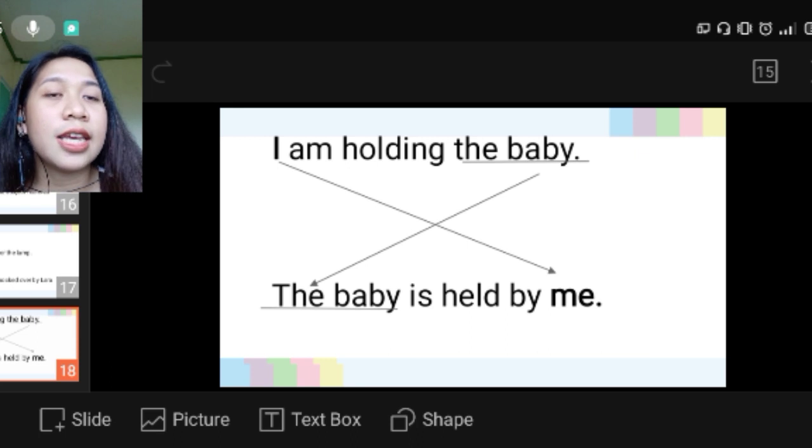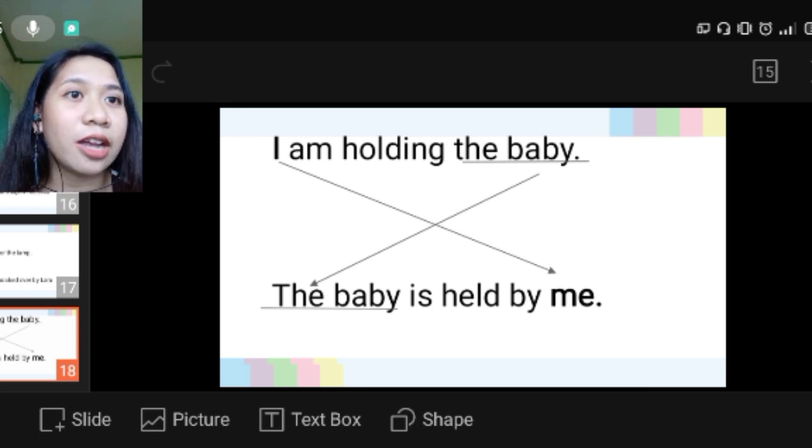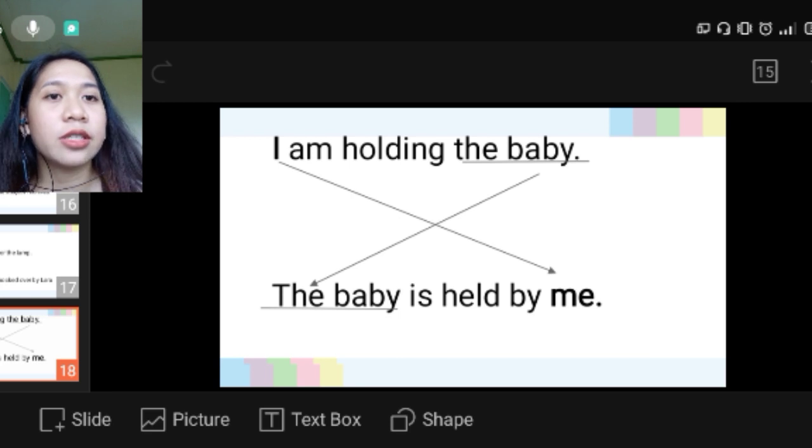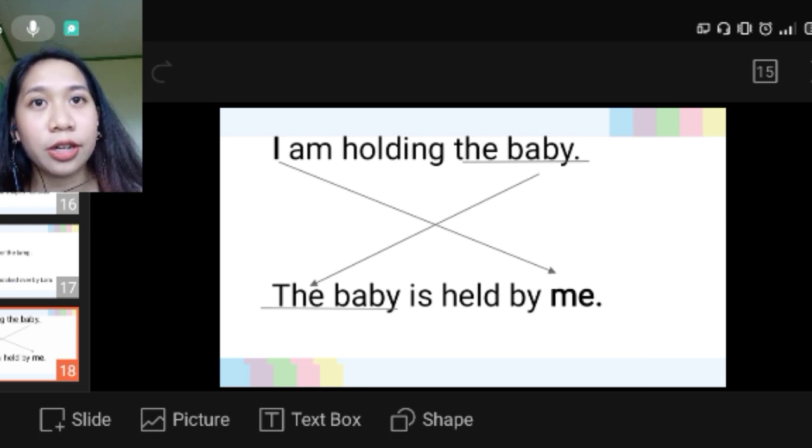So as you can see, in the active voice, I is the subject, and the baby is the one who receives the action, or the object. But in the passive voice, the baby is now the subject, and I becomes me, which is not the subject anymore. So let's take note also that there are changes in some words in active and passive voice.